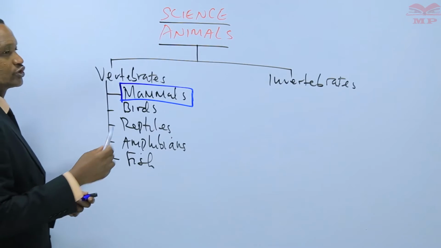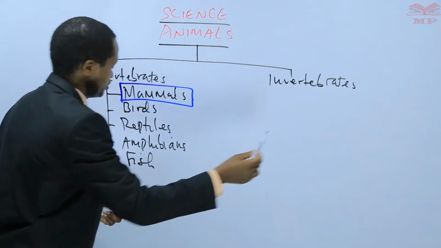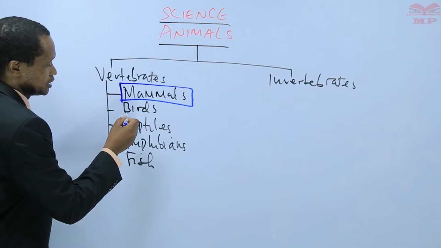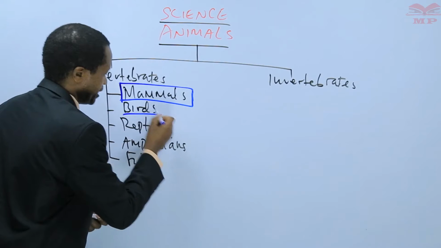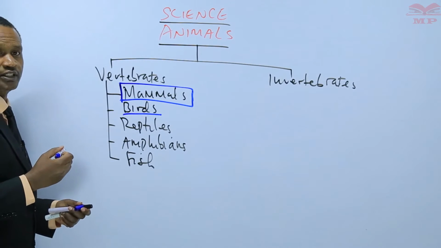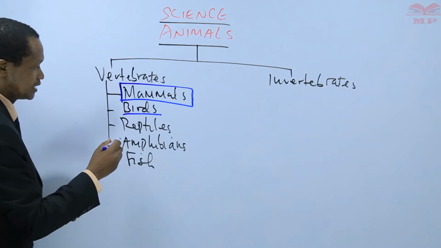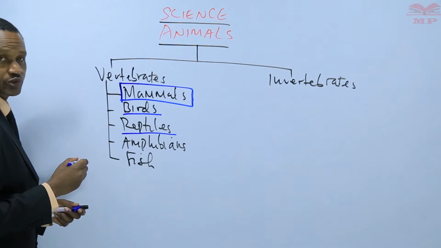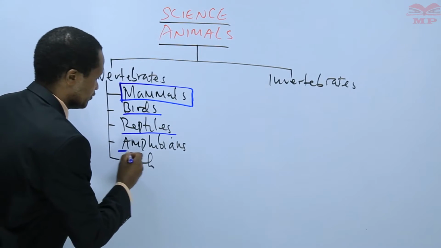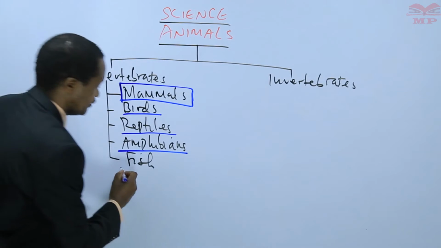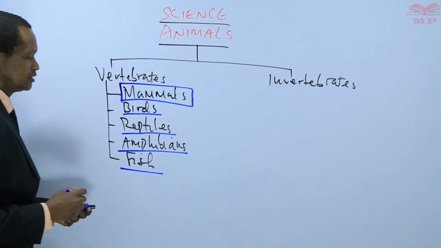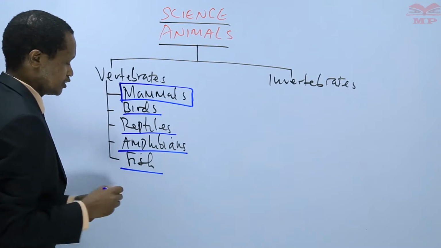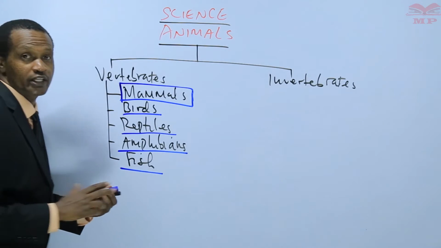Then in another lesson, we will learn the characteristics of birds. Then in another lesson, the characteristics of reptiles. We will also do the same for amphibians and fish. So we cannot do all that in one lesson.